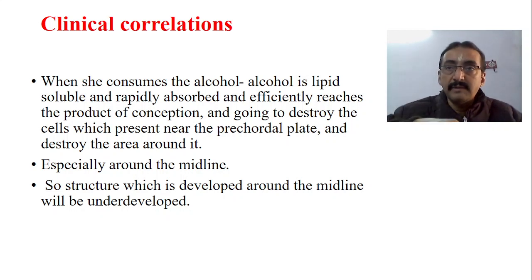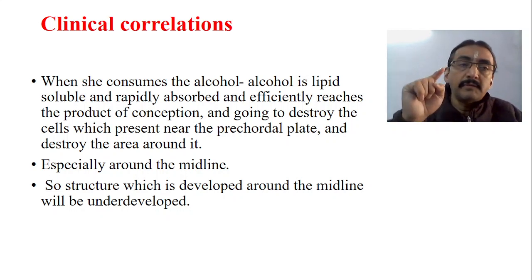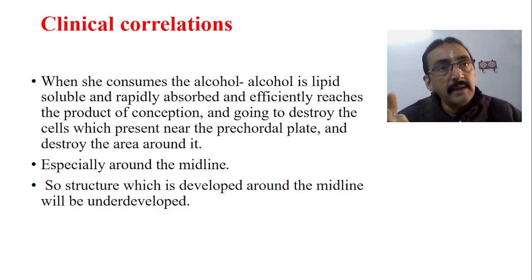Precaudal plate is always present in the midline. So the cells present in the midline will be affected. In future, what can we expect? The structures developing from the midline area, like maybe the vertebral column and nearby areas, all the midline structures, will be underdeveloped or will not be developed properly. That leads to so many congenital malformations. So this is the first thing which is happening because of alcohol.